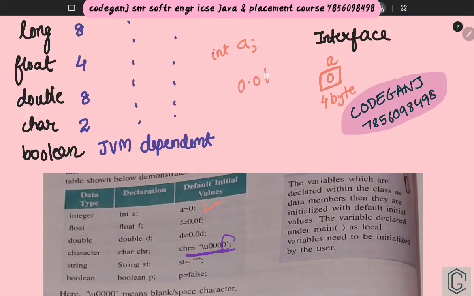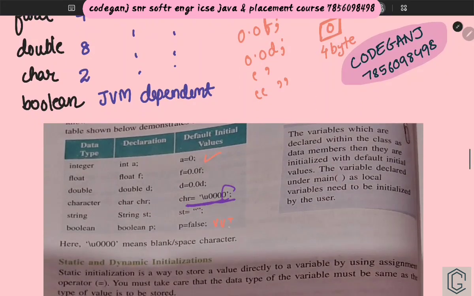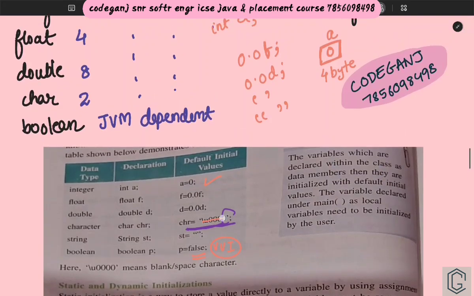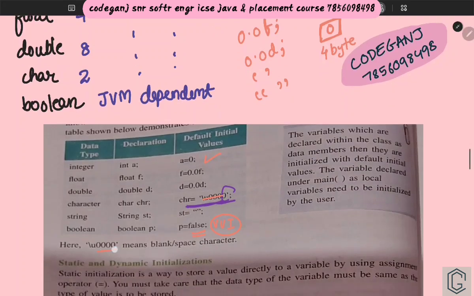Default value of float will be 0.0f. You have to see this f as well. Default value of double will be 0.0d. Default value of character is this. Default value of string is this. And very important, default value of boolean is false. They will ask you what is the default value of boolean? False. Don't get confused by this, whatever is written here; this is nothing but your blank space category. You can just simply write it like this.